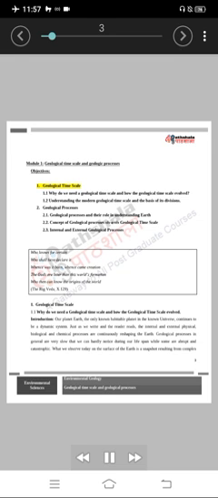1. Geological timescale. 1.1 Why do we need a geological timescale and how the geological timescale evolved? 1.2 Understanding the modern geological timescale and the basis of its divisions. 2. Geological processes. 2.1 Geological processes and their role in understanding Earth. 2.2 Concept of geological processes vis-a-vis geological timescale. 2.3 Internal and external geological processes.